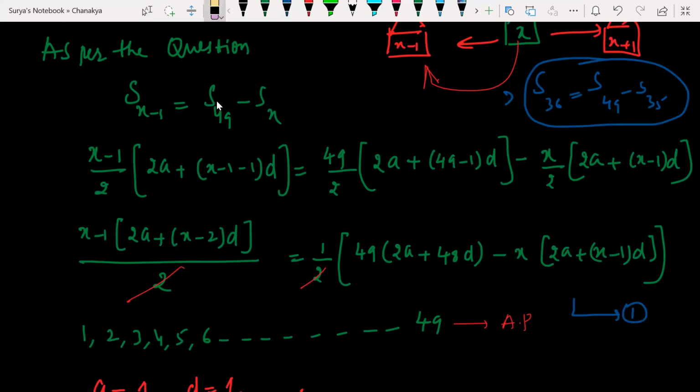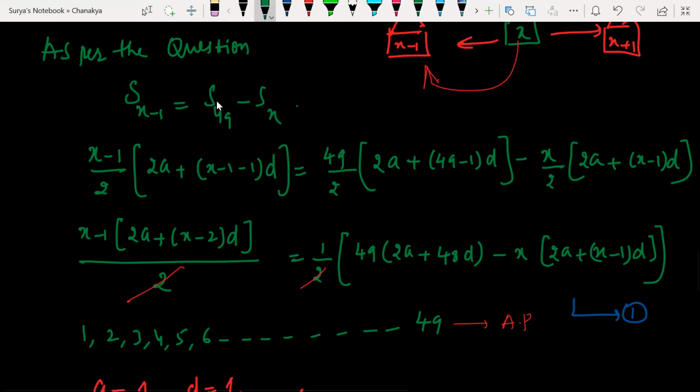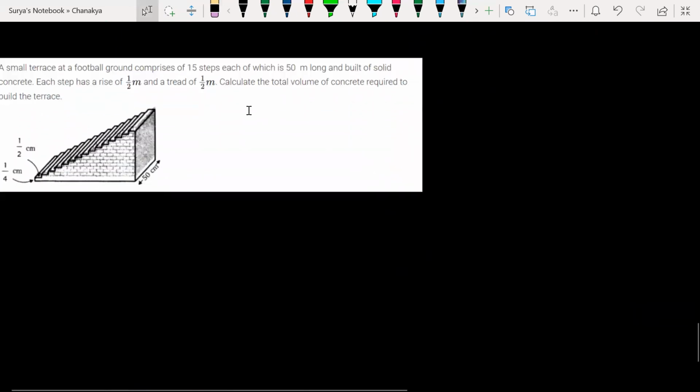Isn't S34 equal to S49 minus S35? You first find out S35. How do you find it? By using the formula n by 2 into (2a plus (n minus 1)d). If you find it using that formula, our equation is going to be satisfied. All right, any doubts? Is it clear with everyone?